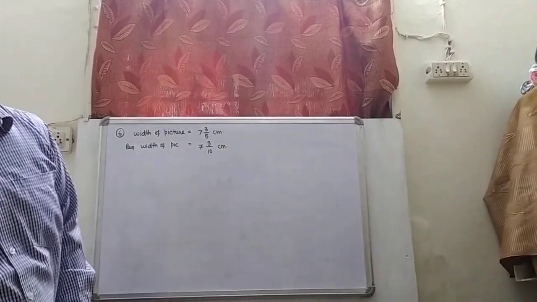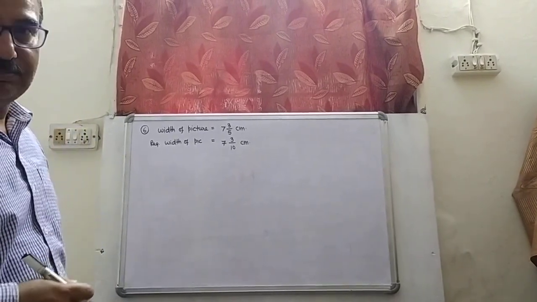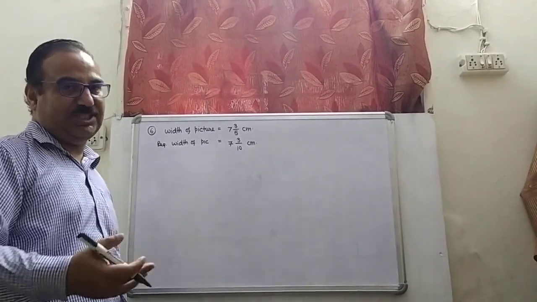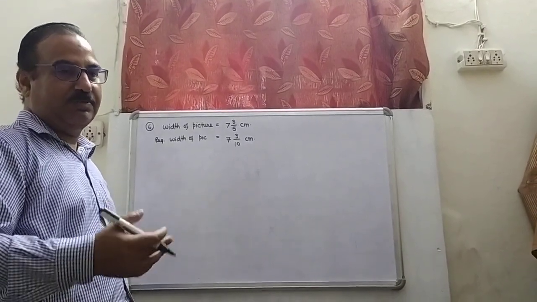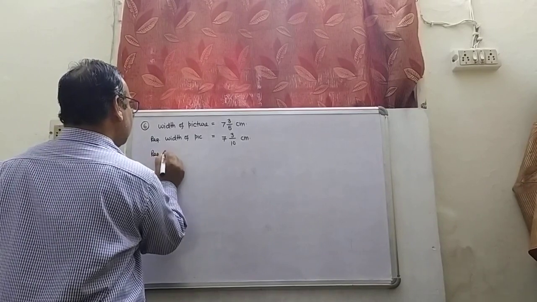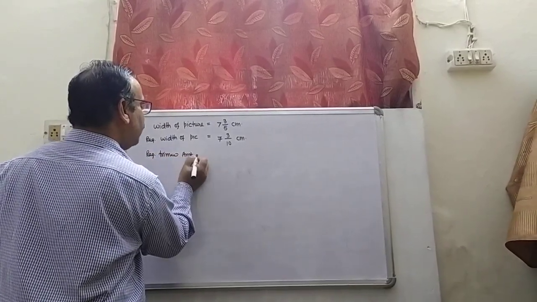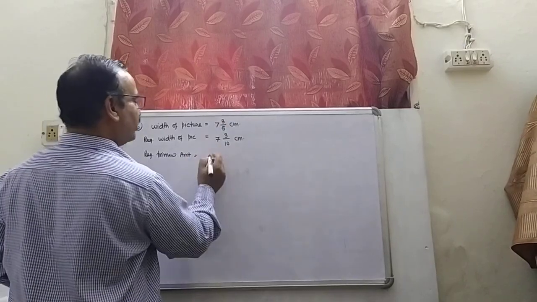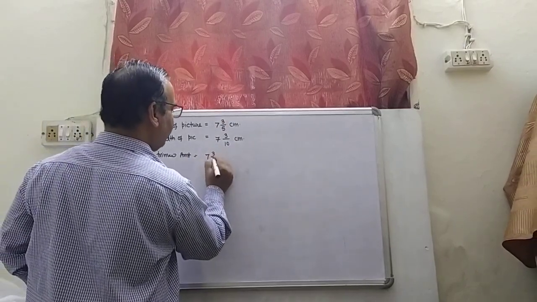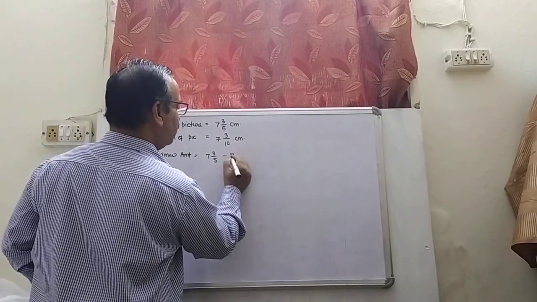The question is, how much should the picture be trimmed? What amount, what fraction of the picture must be trimmed? So the required trimmed amount must be the actual size of the picture, 7 whole 3 by 5, minus the required width, 7 whole